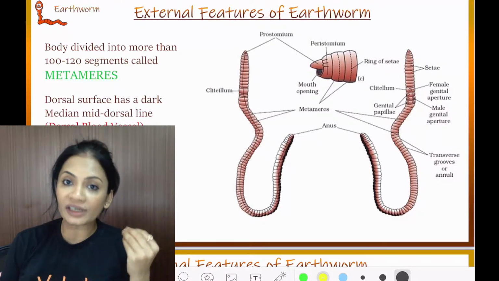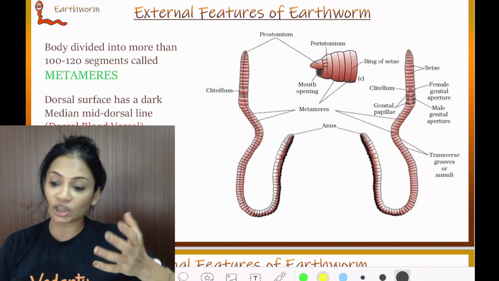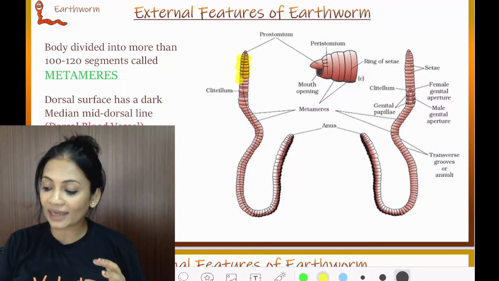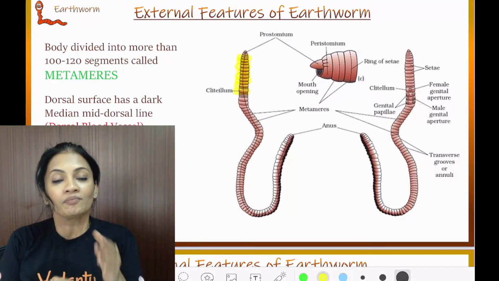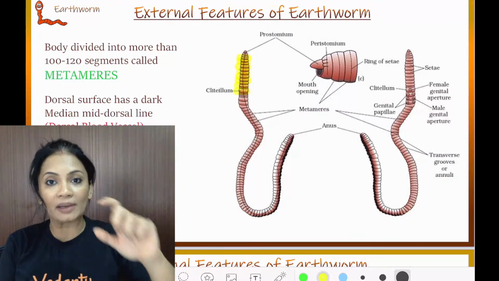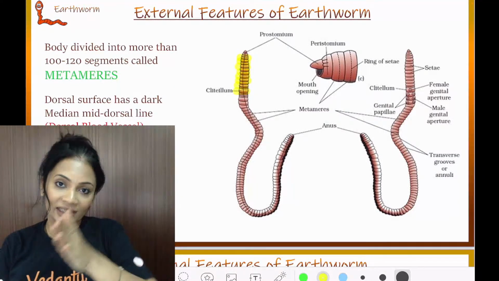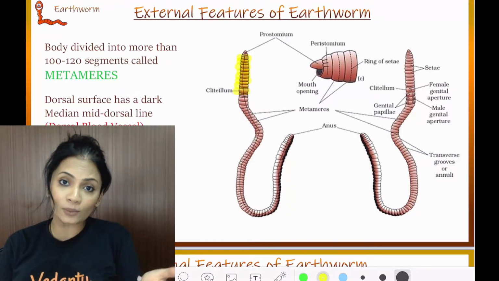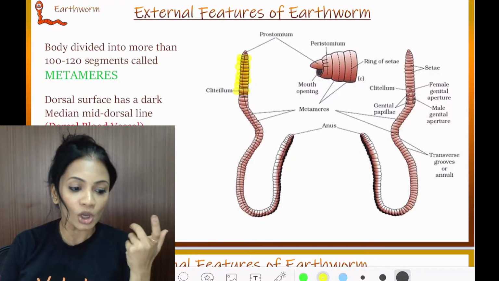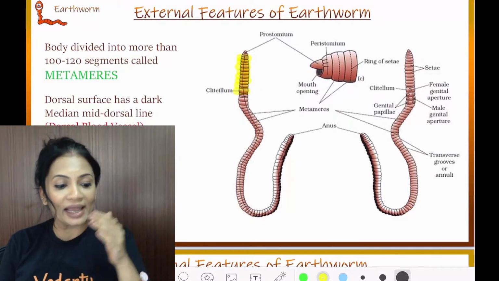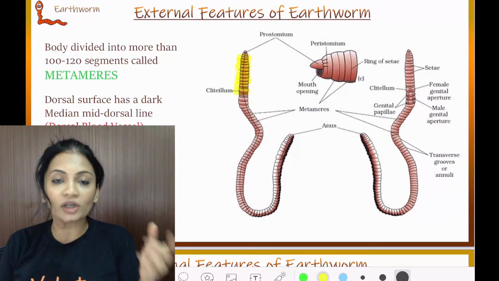Here the body is segmented externally, and similarly, even inside the body, the earthworm has segmentation. Since external segmentation coincides with internal segmentation, what do we call this?